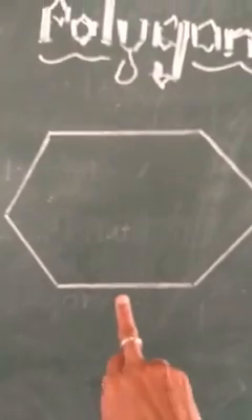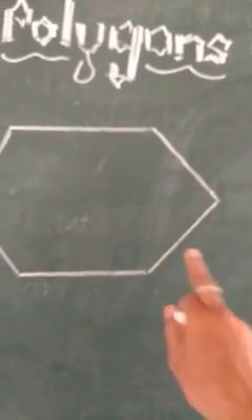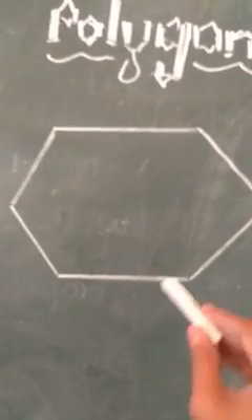See, this is a regular hexagon having 6 sides. 1, 2, 3, 4, 5, 6. So what is the question? Draw a neat regular hexagon. Regular means all sides must be equal. Then what you have to do? Draw, joining any 3 vertices.